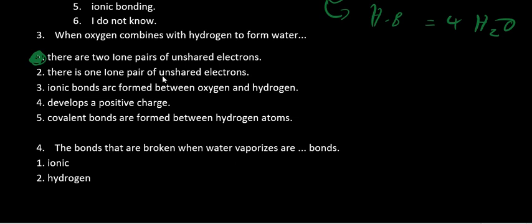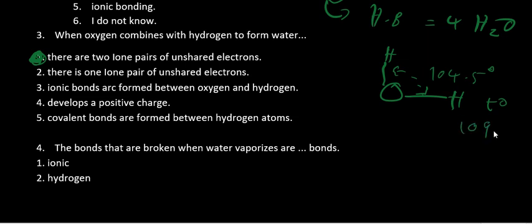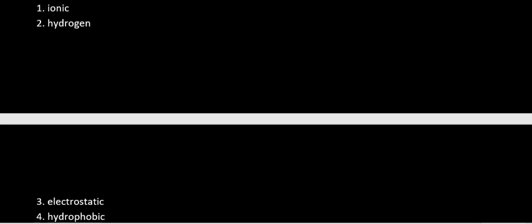So these lone pairs also cause the shape of a water molecule. We find that the shape of a water molecule is bent. It's not straight. Since it is bent, it forms an angle, like I said in the previous video, which is 104.5 degrees to 109 degrees.